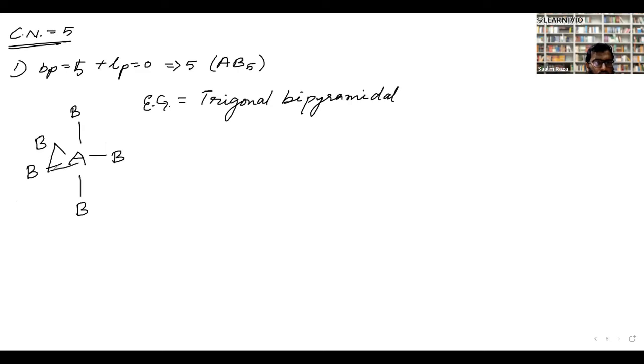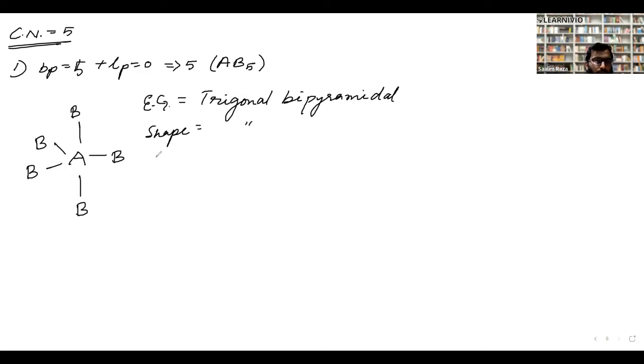Because we can make one pyramid from a top pyramid and a bottom pyramid. That is why trigonal bipyramidal. Now the shape here is also this particular shape, that is trigonal bipyramidal.